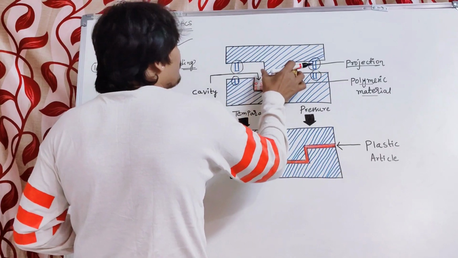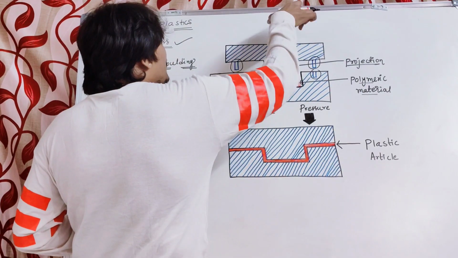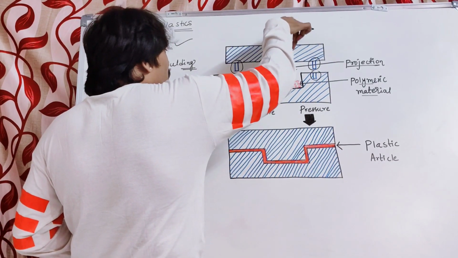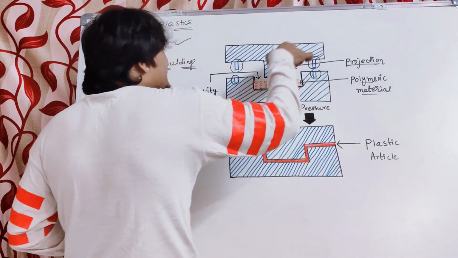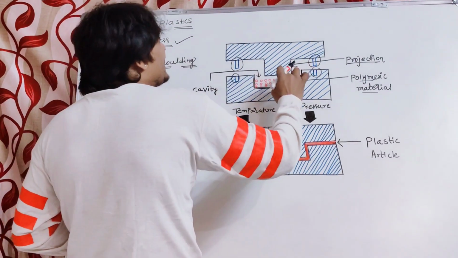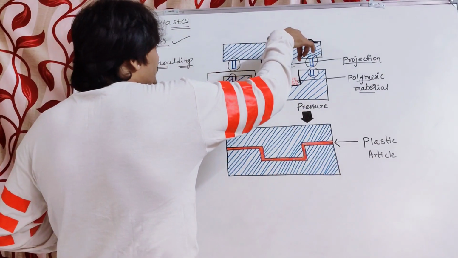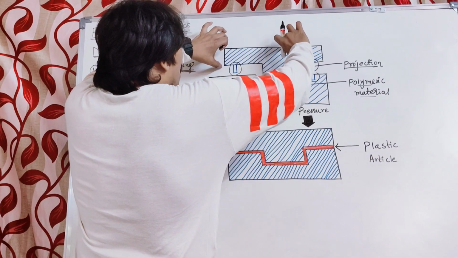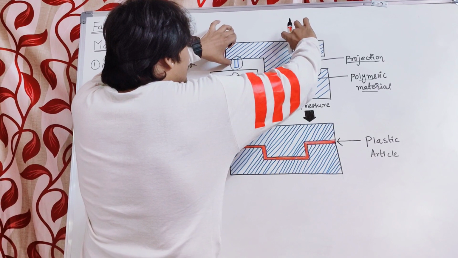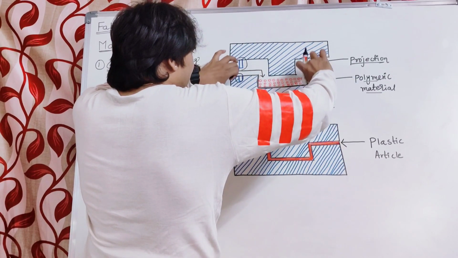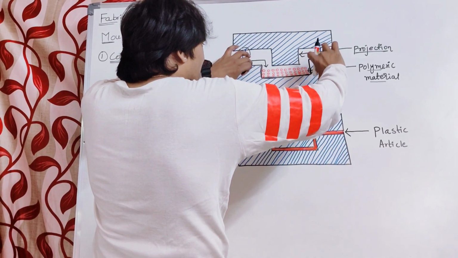The upper half contains the projection as well as the guide pins, so that we can place the upper half of the mold into the lower half containing the polymeric material, depicted by the red circles. Now slowly we have to place the upper half of the mold into the lower half of the mold.